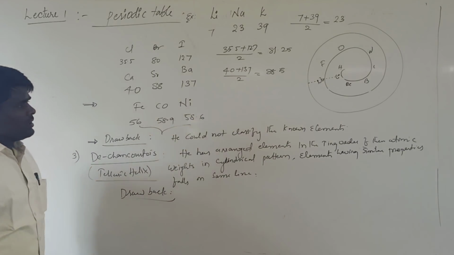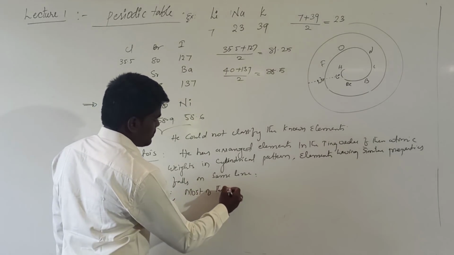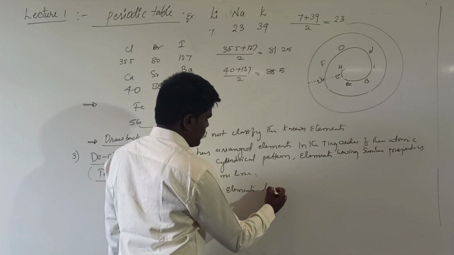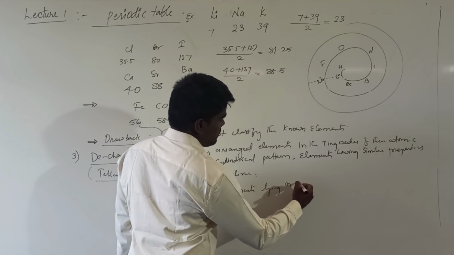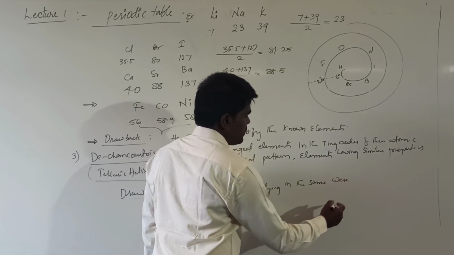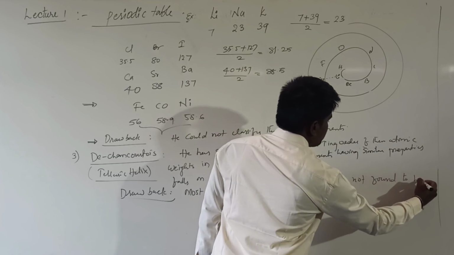model was that most of the elements lying in the same line were not found to have similar properties.